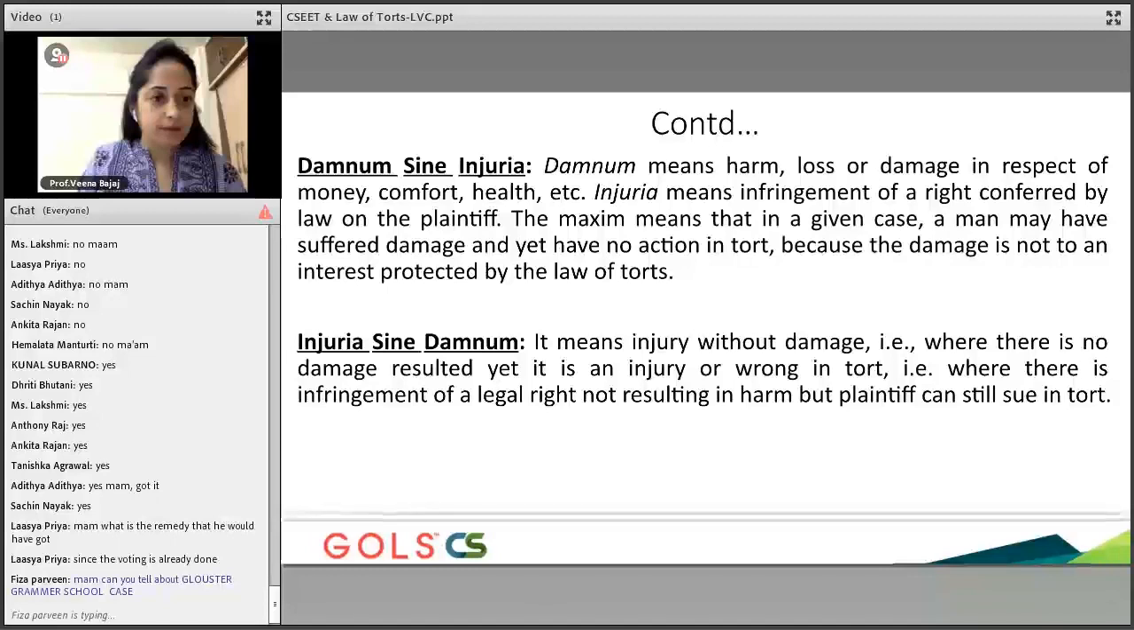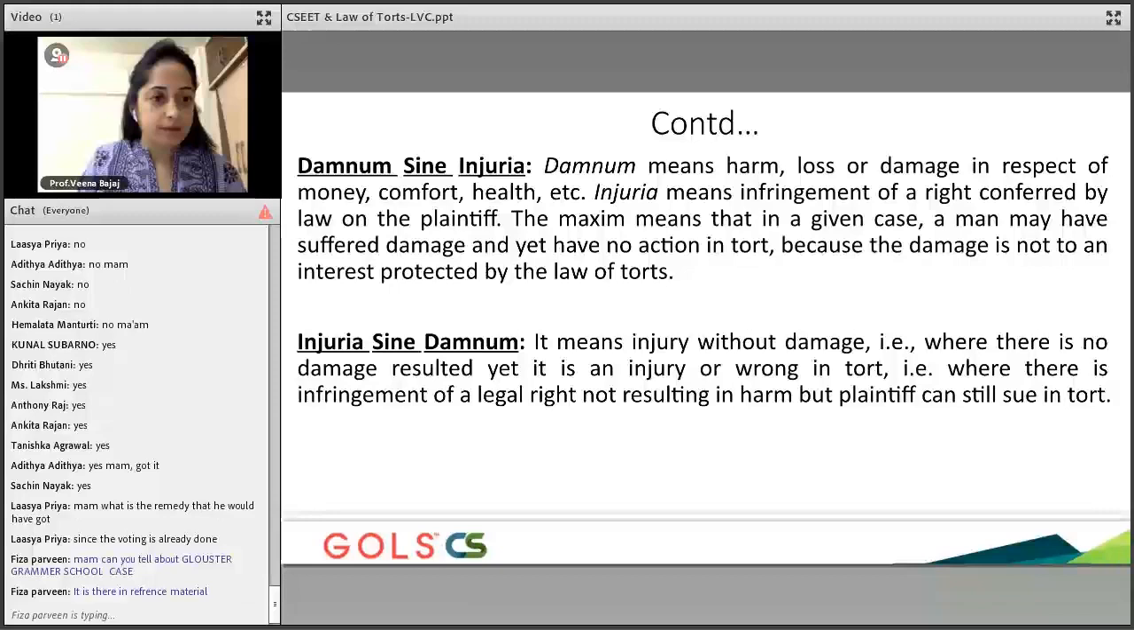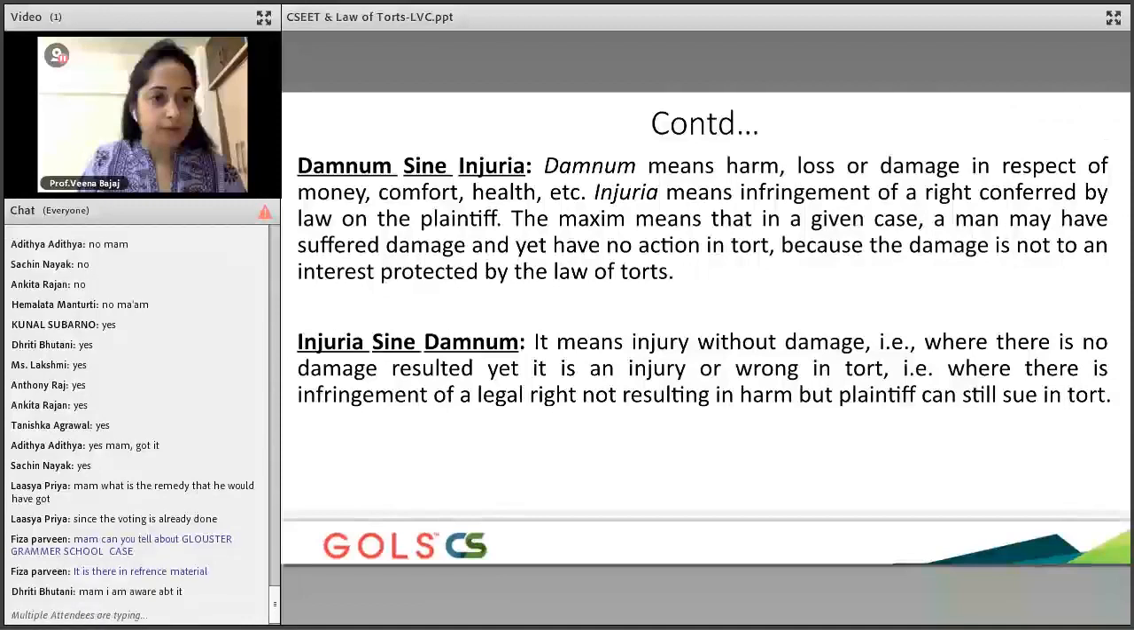Okay. Is it something to do with what we are currently talking about? Is it something to do with injuria sine damno, or any of the doctrines? What is this case law? Are you aware or not aware? Okay, no problem. I'll pick it up from there.